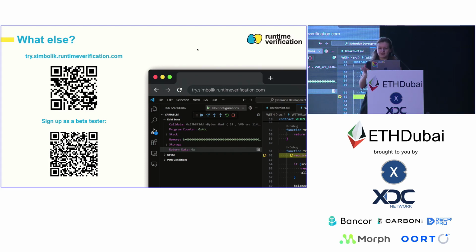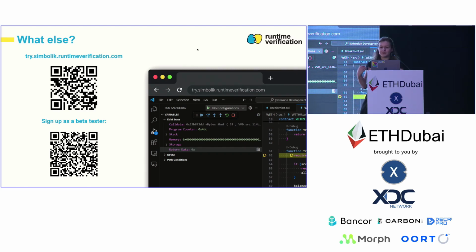So Symbolic, as I've said, is a Solidity-level debugger, but since it is powered by Kontrol and formal verification, you can explore all possible execution paths, and you also have access to very detailed EVM-level information about the execution stack and generally the state of the program, the state of the contract that you are looking at.